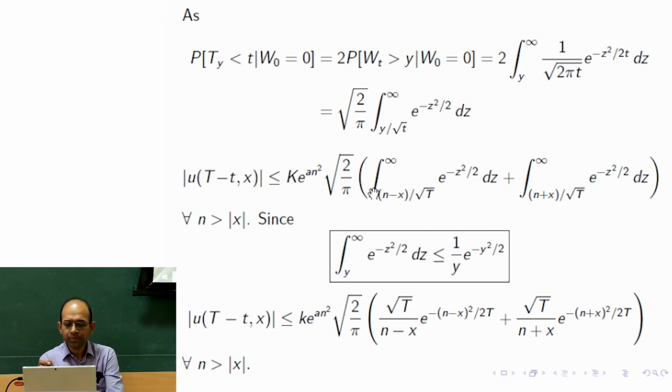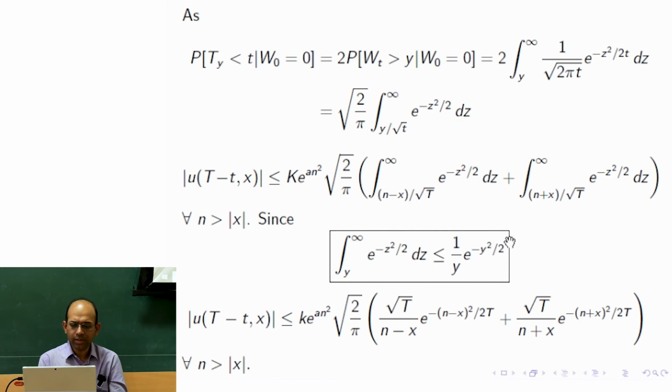As y tends to infinity, this part would be 0, here also this part is 0, and one can do these calculations. It would involve some gamma integral, but one can get this expression. So we are just using this estimate for replacing this integral term by just an exponential term.